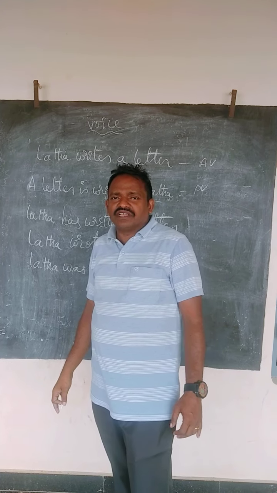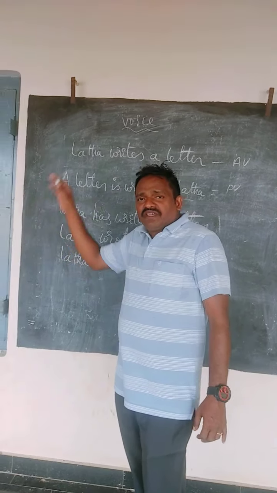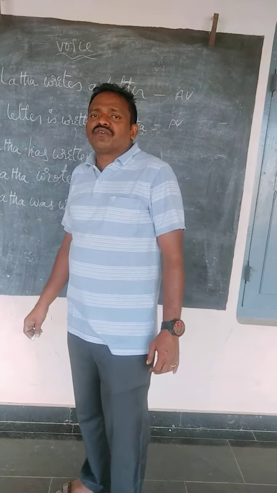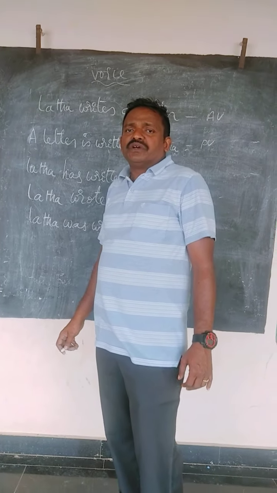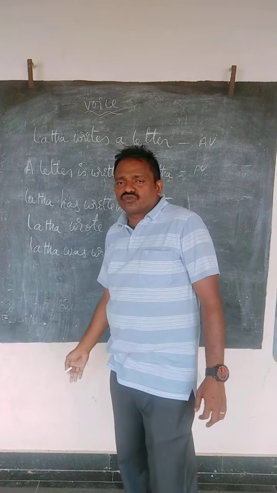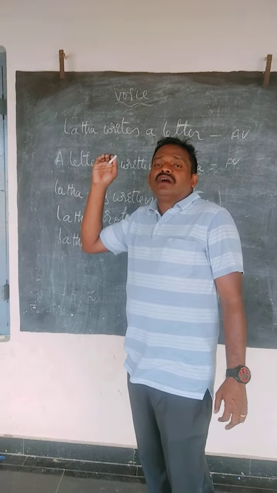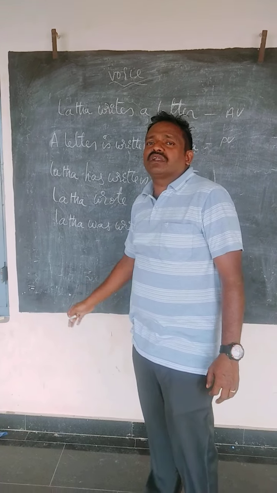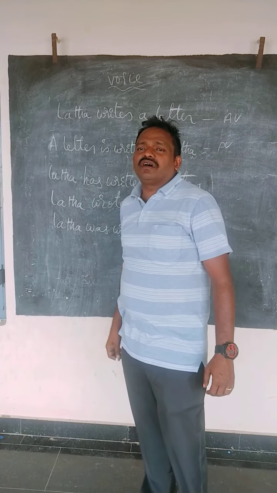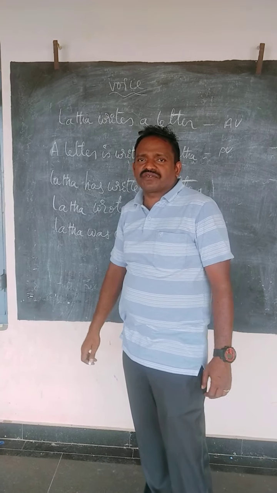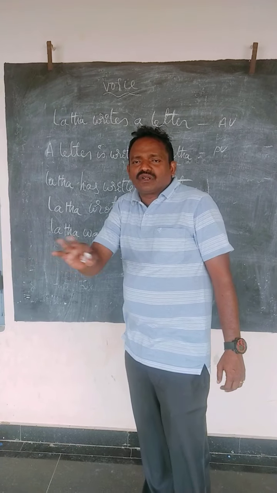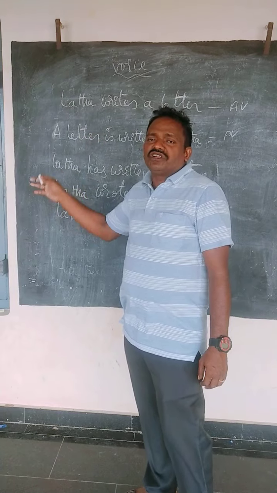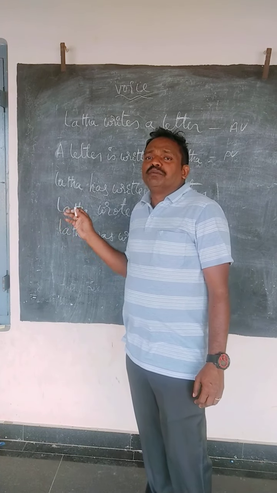For every one we are going to change sentences from active to passive. It depends on the 5 rules we follow and on the table we have drawn on the blackboard in the previous class. Whenever you learn the two, then definitely you can change your sentences from active to passive.